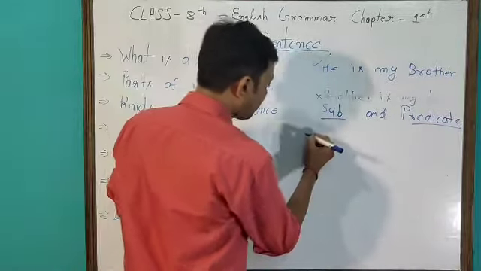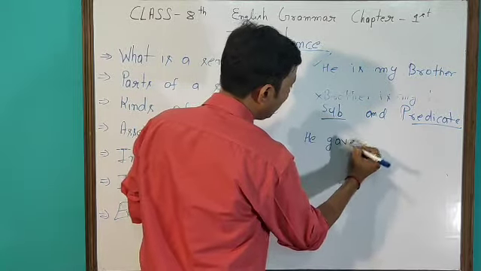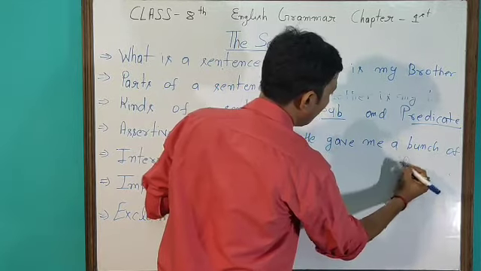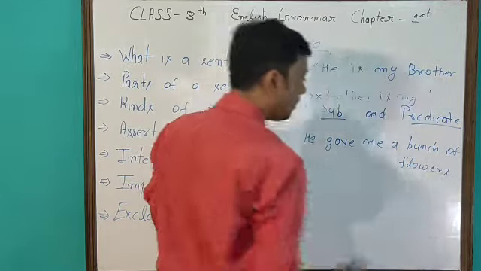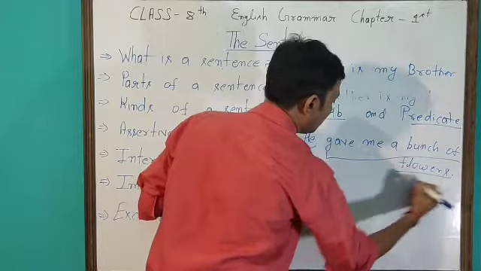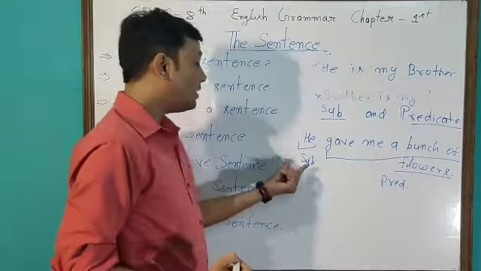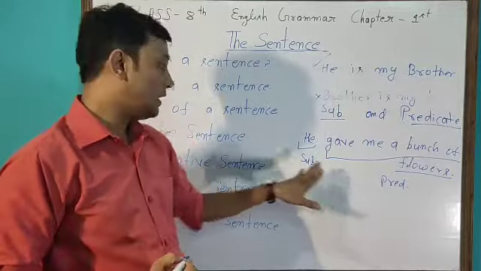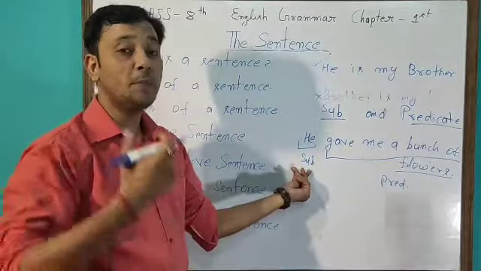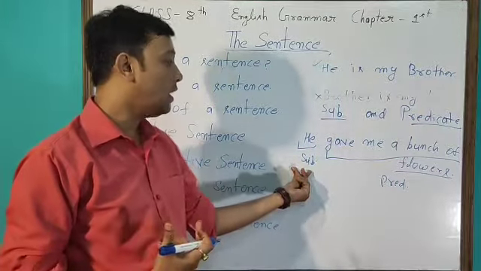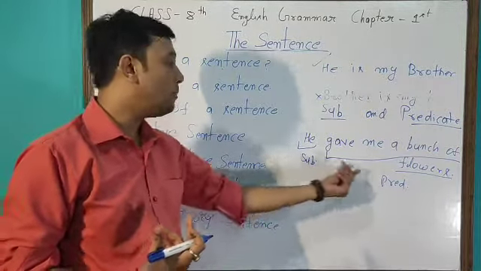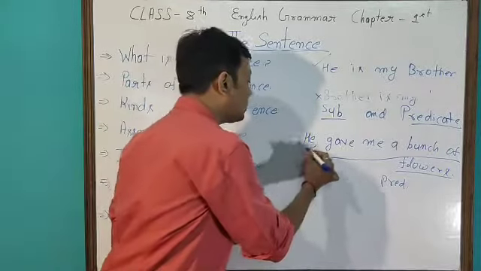For example, he gave me a bunch of flowers. Here, he is the subject, while gave me a bunch of flowers is the predicate. Clear? How do we find out that he is the subject and the rest of the part is the predicate? The subject is the part which names the person or thing. So he is the person, a pronoun. He is the person who gave me a bunch of flowers. That is why this part is known as the subject.